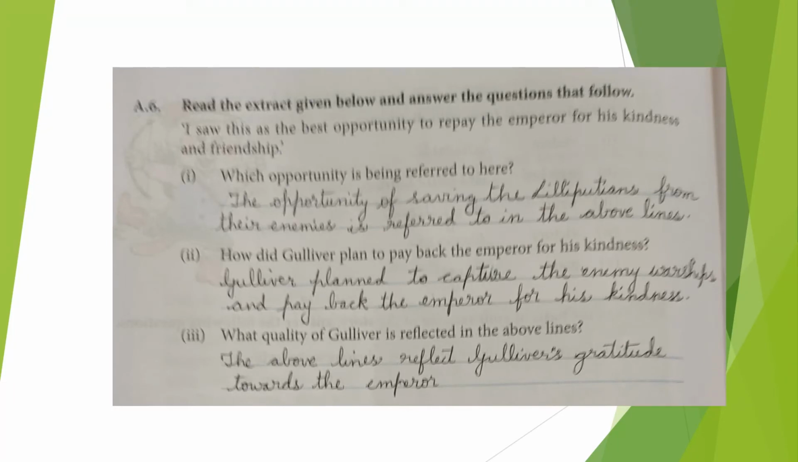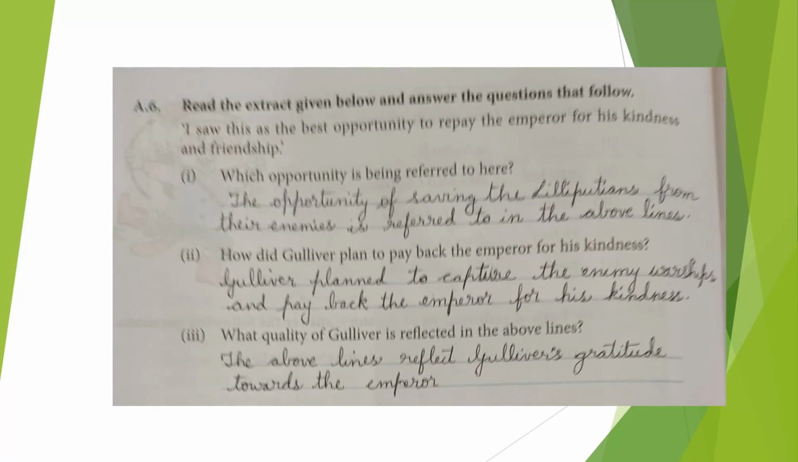Read the extract given below and answer the questions that follow. "So, I saw this as the best opportunity to repay the emperor for his kindness and friendship." So, extract means who said to whom, and this passage is taken from the lesson. So, let us answer the questions given below. Which opportunity is being referred to here? The opportunity of saving the Lilliputians from their enemies is referred to in the above lines.